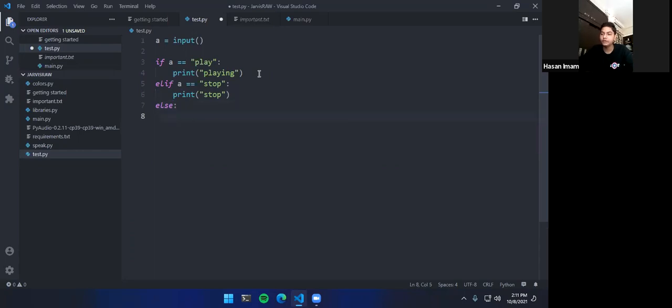else print invalid. All right, so this is a basic diagram of how our program can look.